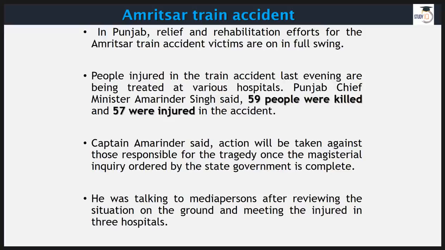So this train accident, Amritsar's train accident, it's very sad that 59 people have lost their lives and 59 are injured, and of course our words cannot heal the pain through which these families are going through.